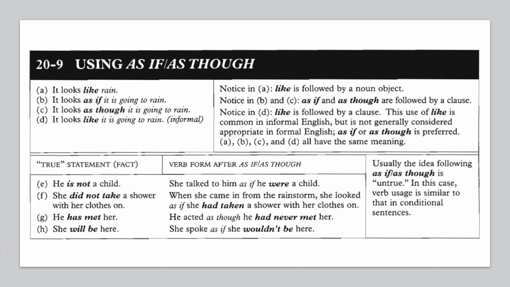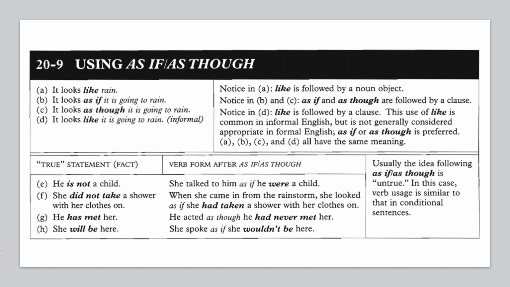Have a look at the next example. For the true statement of fact: he is not a child. Verb form after as if or as though: She talked to him as if he were a child. For the true statement: she did not take a shower with her clothes on. For as if or as though: when she came in from the rainstorm, she looked as if she had taken a shower with her clothes on.